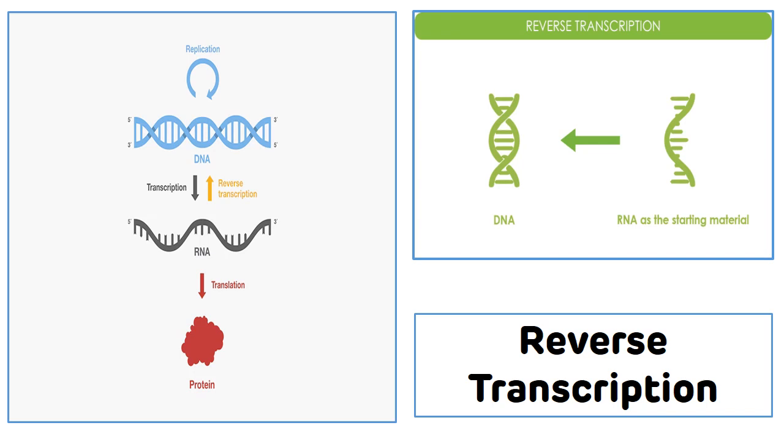Hello everyone. Generally, the flow of genetic information is from DNA to RNA and from RNA to protein. But in retroviruses, RNA acts as the starting material, and from the RNA there is a synthesis of DNA by one special enzyme called reverse transcriptase. So in today's video we will discuss reverse transcription and formation of complementary DNA, along with the discussion of various multiple choice questions asked from this particular topic.